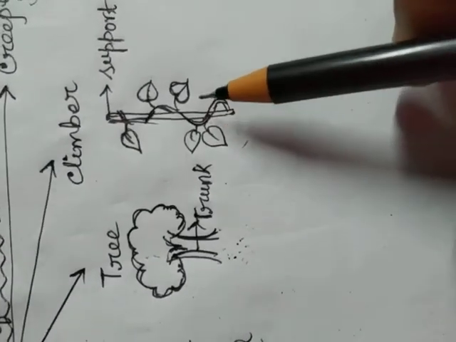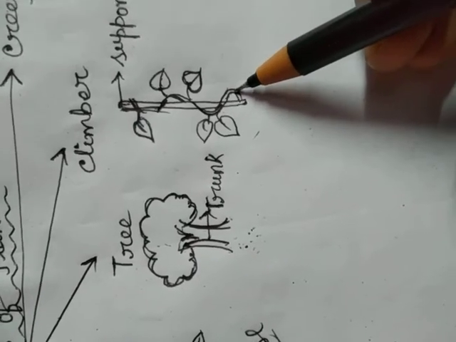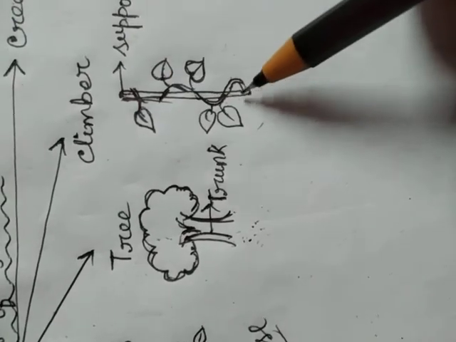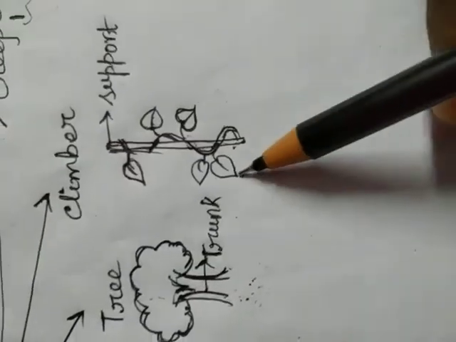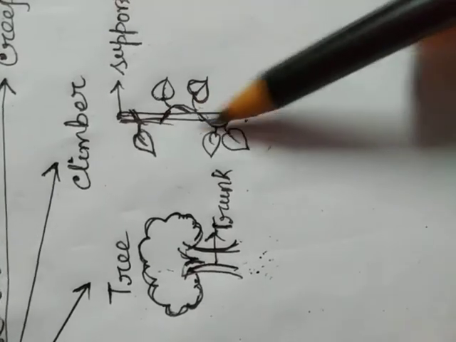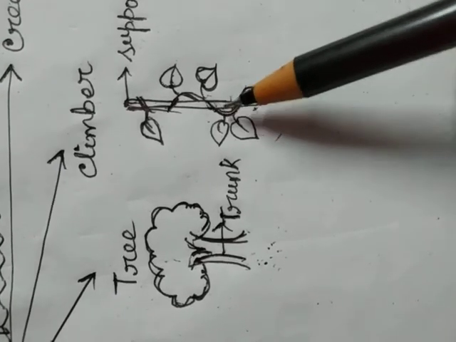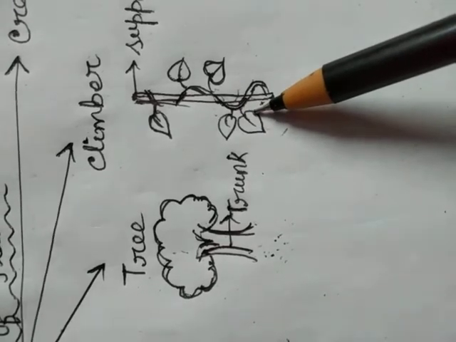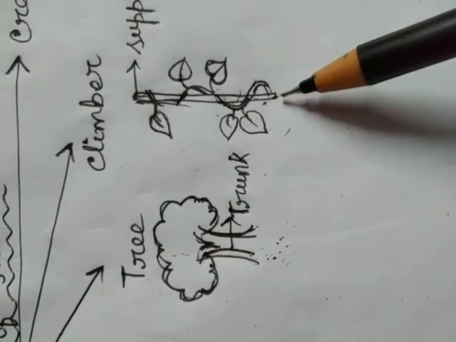Now climber. Climber means this type of plant has a stem which is very weak and they cannot stand. For their growth, they need a support, such as this stick. Here the plants take the support of this stick for their growth. Because their stems are not so strong, they have to take the support of other plants or objects. Money plant is an example of climber.